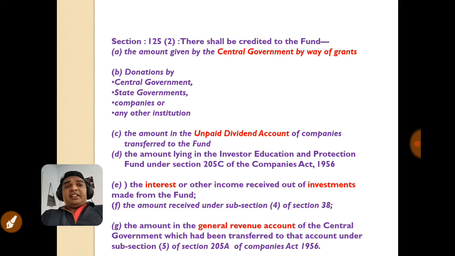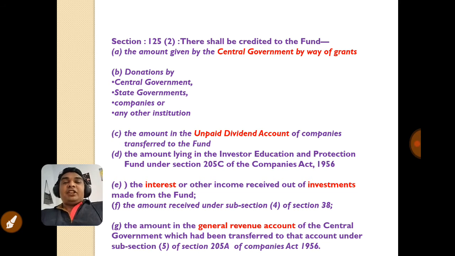The fund shall be created by the Government of India. It is a fund of the Government of India. It is managed and owned by the Government of India. Section 125 subsection 2 says about which are the amounts which are credited in this Investor Education and Protection Fund. The first amount is the grant of government.